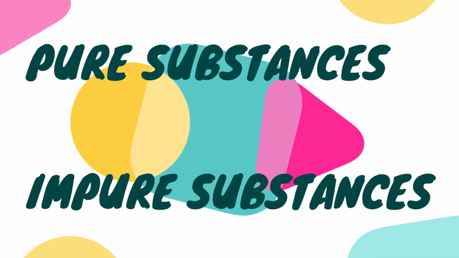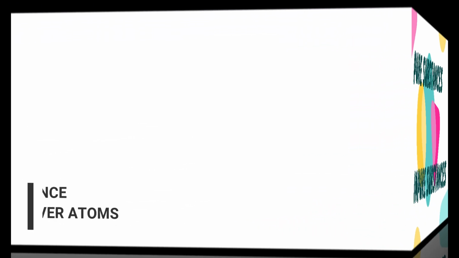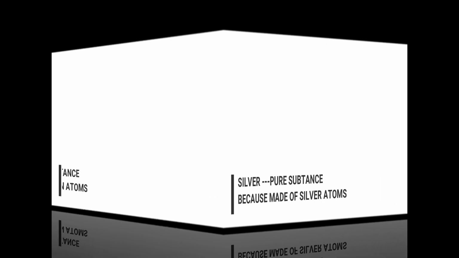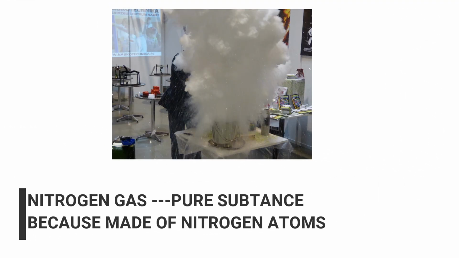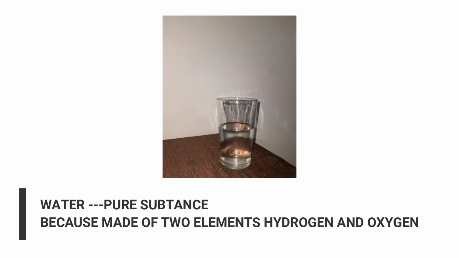Now see about the pure and impure substances. They are also related to the basics of chemistry. In terms of chemistry, pure means that it is made up of atoms, it is made up of elements. Now it is very easy to make you understand. Atoms, elements, molecules, compounds, they all are pure substances, because they are made up of atoms, which is a pure kind of matter.